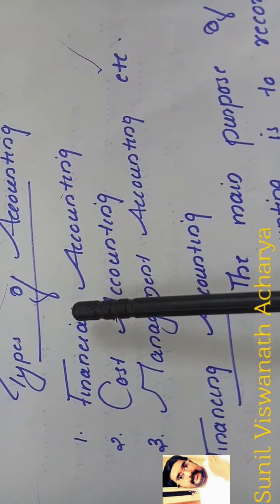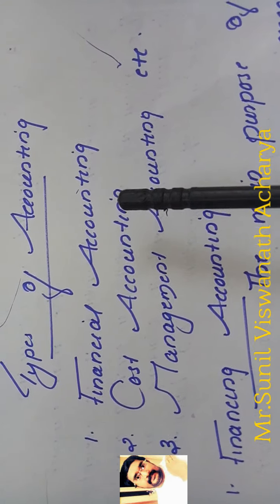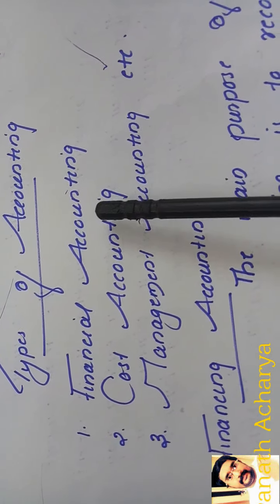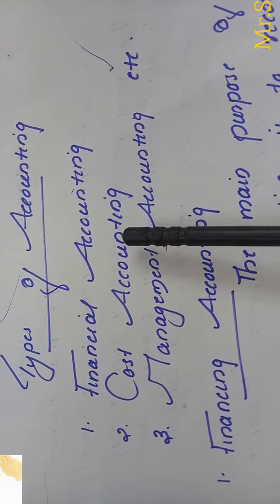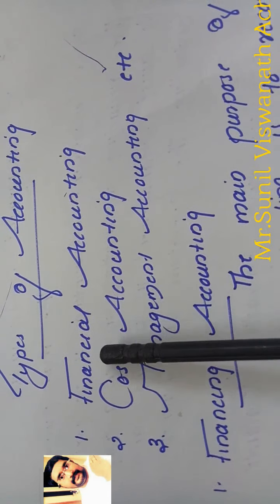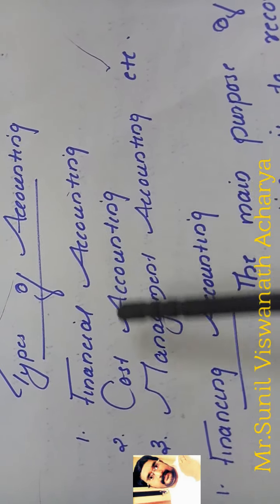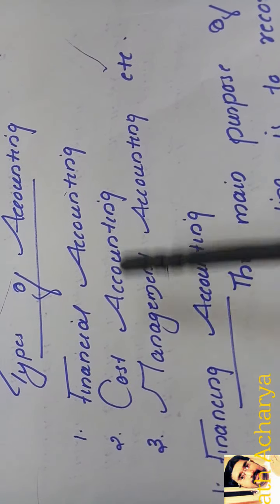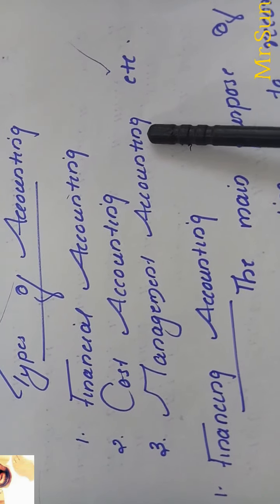There are so many varieties of accounting. The main classification of accounting is financial accounting, cost accounting, and management accounting.